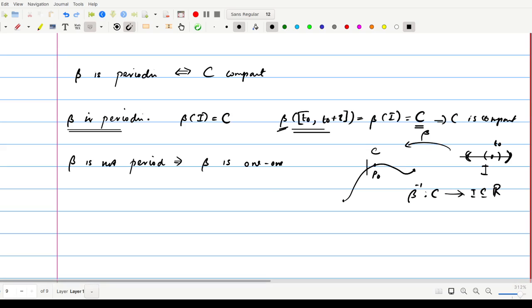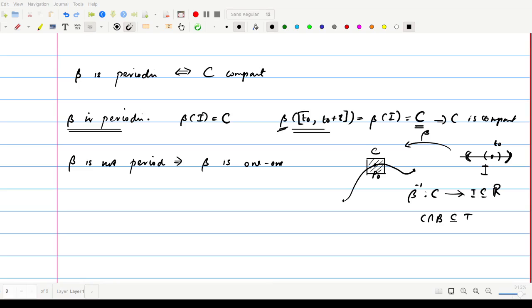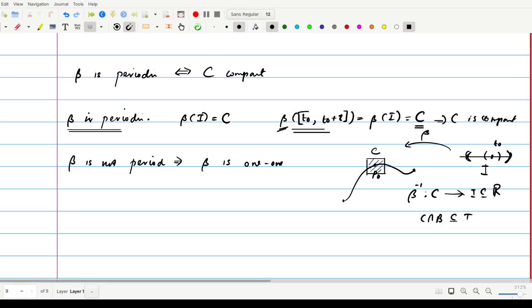Here we will construct an open rectangle, using the method described in Theorem 1, such that C intersection B is always contained in the interval we have selected.